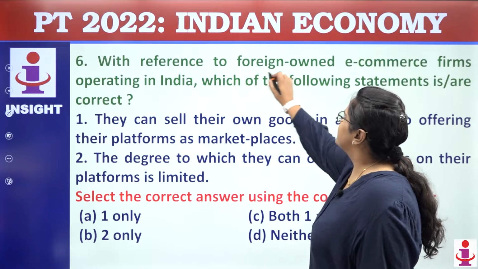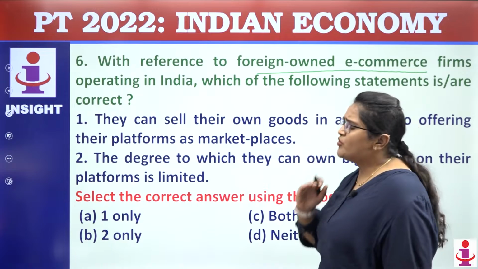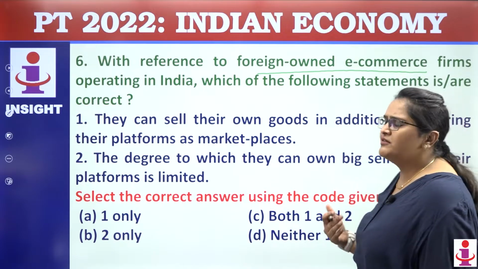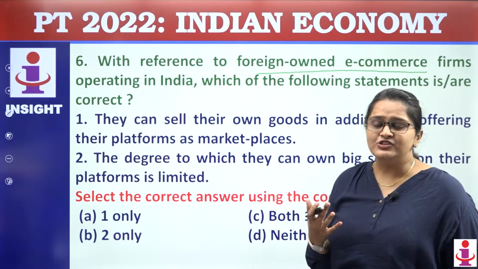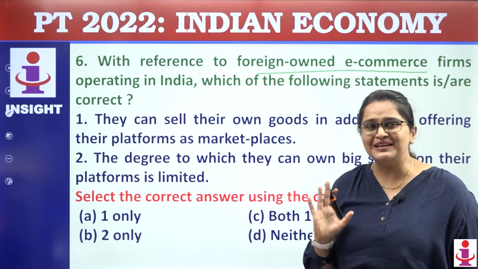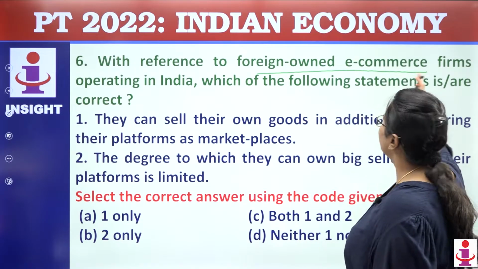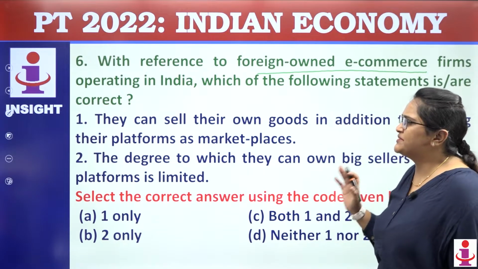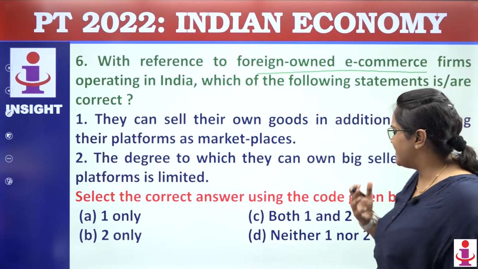Moving towards the next question with respect to the foreign owned e-commerce operating in India. Which of the following statements are correct? So this is related to what? Not multi-branding, but it is related to foreign owned e-commerce firms. So you have to tell which of the following statements are correct.